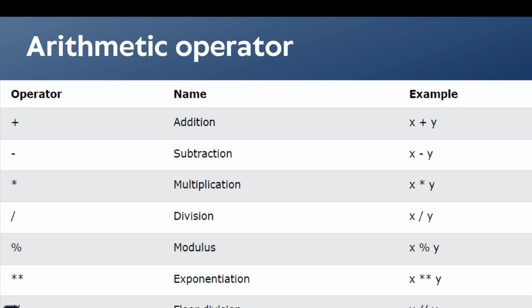What is floor division? Basically, in mathematics, we use the greatest integer function. After division, that value goes into the greatest integer function, and then the output is produced. For example, if I divide 3 by 2 and use floor division, what do I get as output? If I only divide, it is 1.5, but using floor division, I will get 1 as the answer. So I think now you all got this.